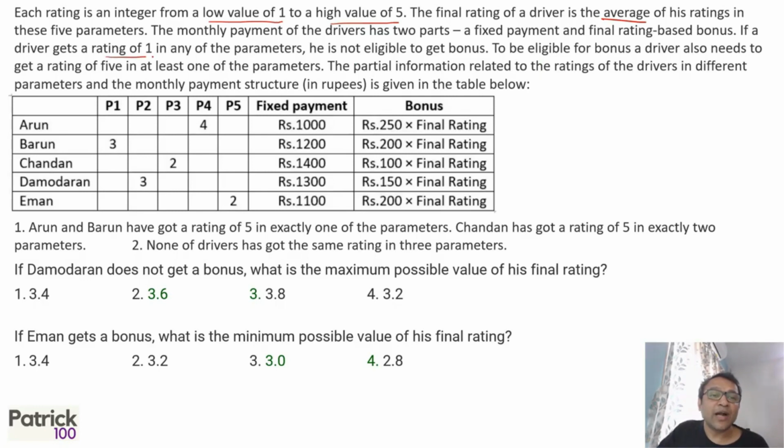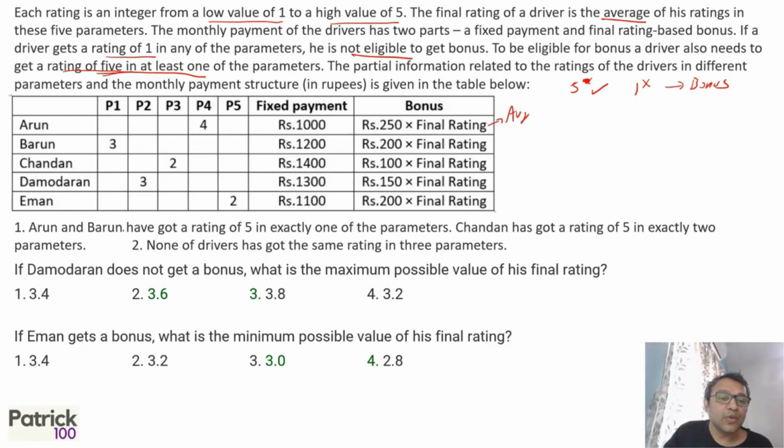If a driver gets a rating of 1 in any of the parameters, he is not eligible to get a bonus. And to be eligible to get a bonus, he needs a rating of 5 in at least one. So he needs a rating of 5 and should not get a 1 to get a bonus. This is what a bonus is. If you want, you can write down whatever is important or relevant for the sum. And the final rating is nothing but the average rating.